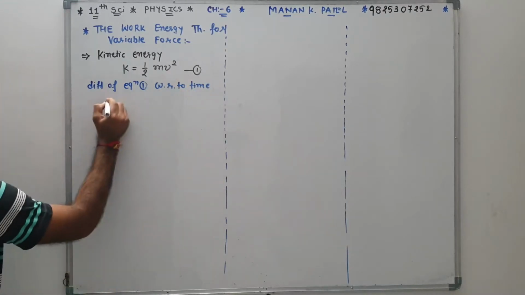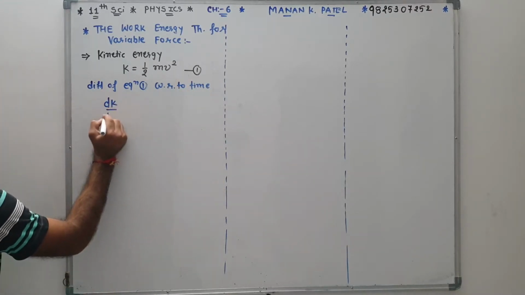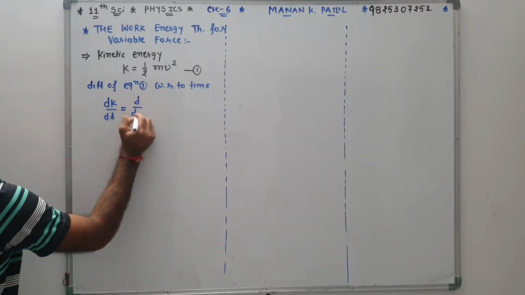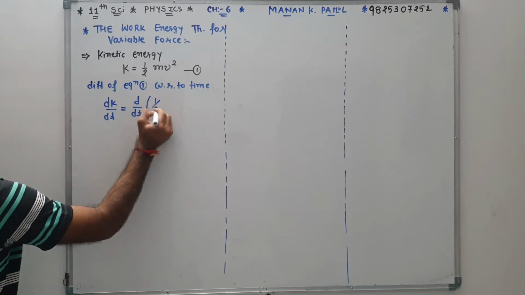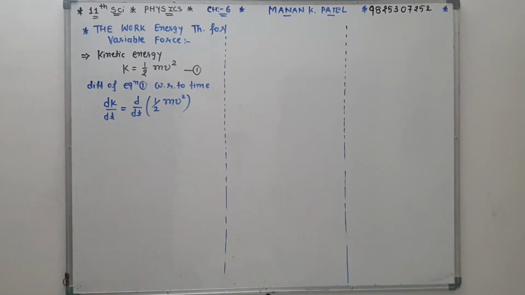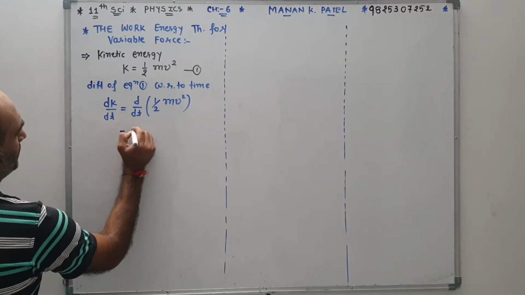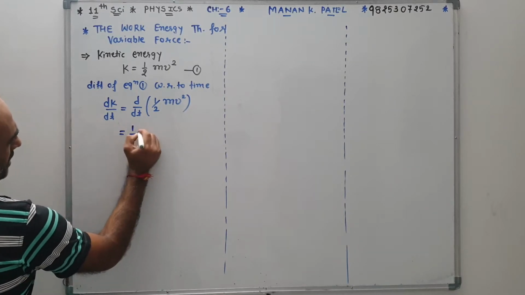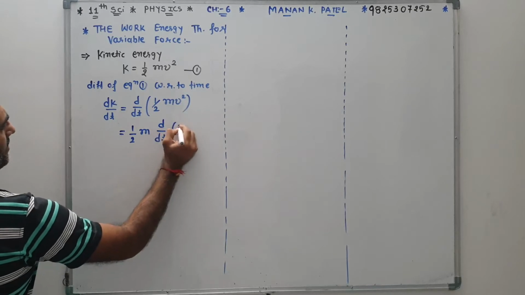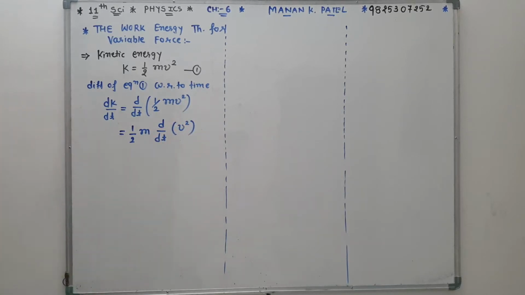So start with dK by dt is equal to d by dt of half mv square. dK by dt is the change in kinetic energy. Now m is constant, half is constant, so d by dt acts on v square.